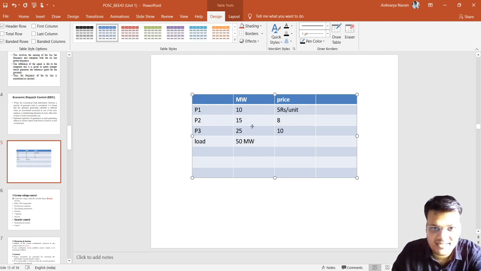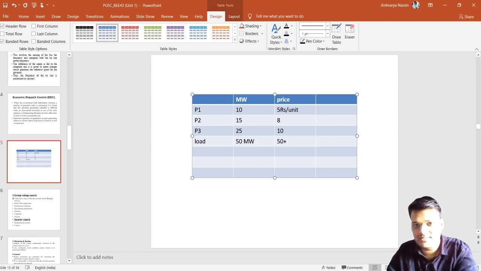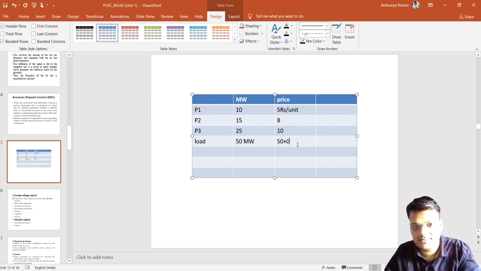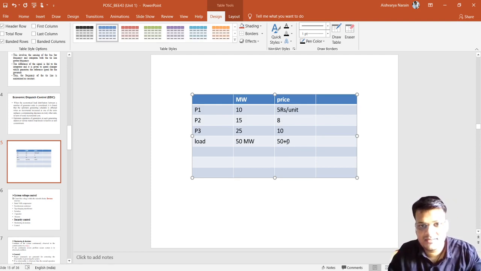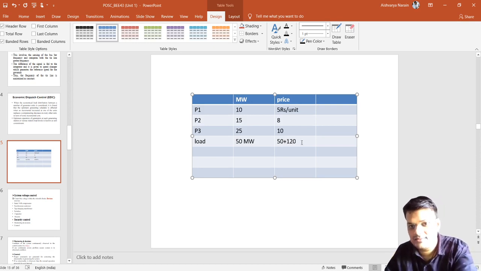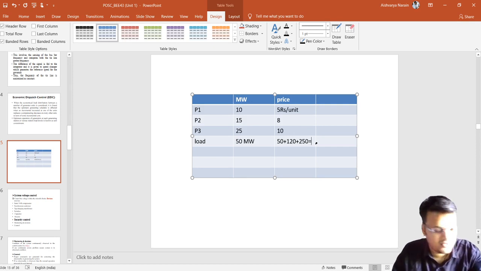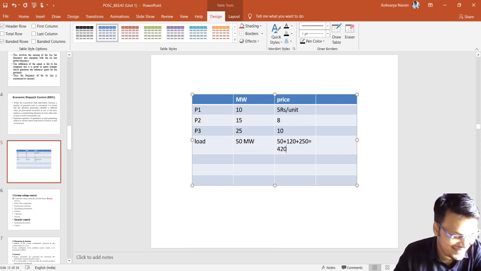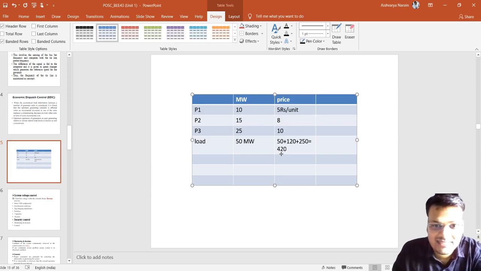Just simply multiply and sum: 10 into 5, that is 50, plus 15 into 8, 120, plus 250. That is the cost. Yeah, that is a very good number, 420. I took a random value, that is 420.